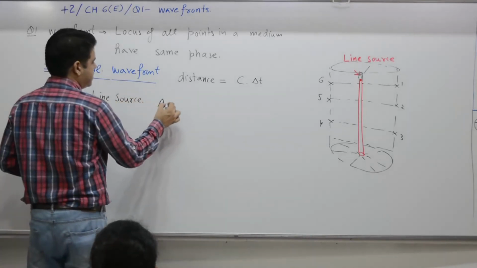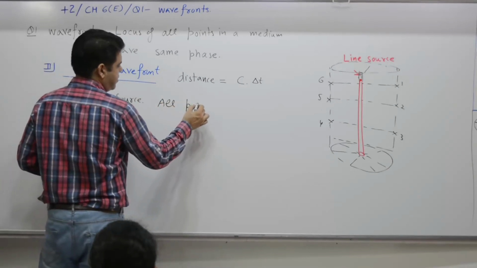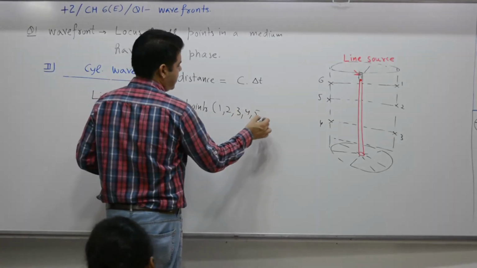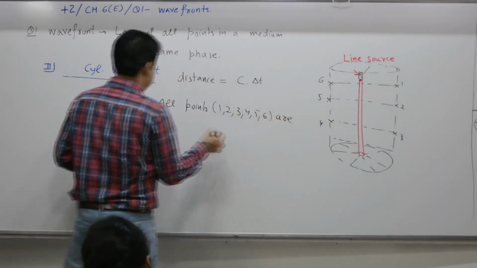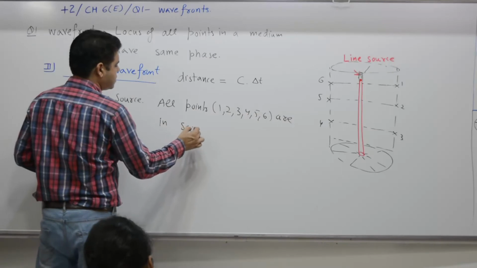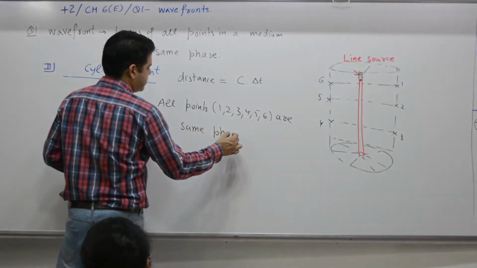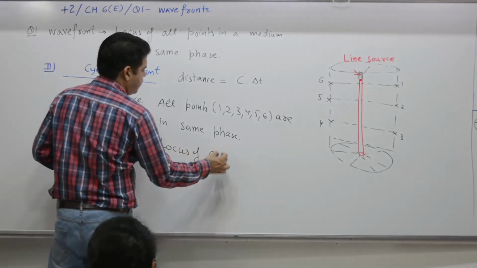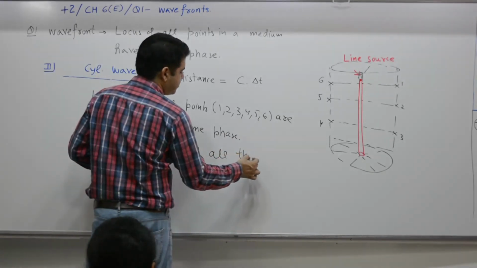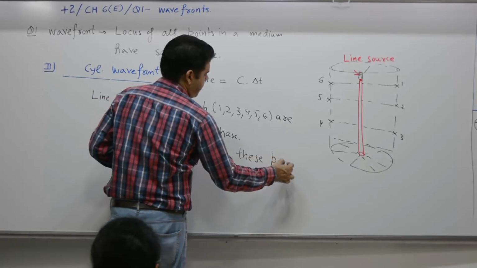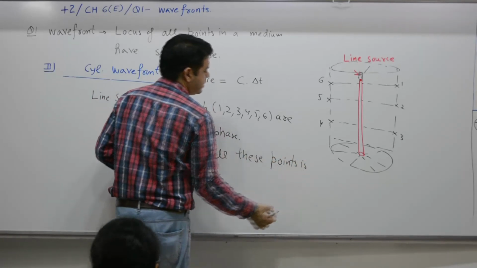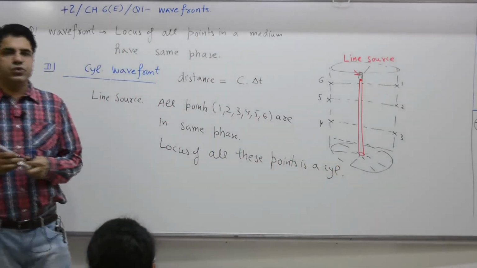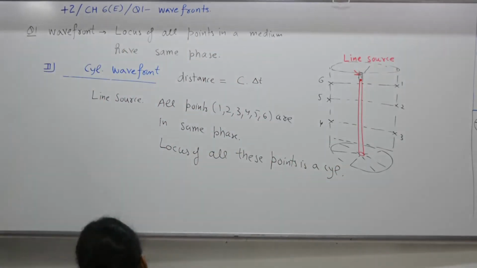All points 1, 2, 3, 4, 5, 6 are in the same phase. Locus of all these points is a cylinder. 2 minutes with you to write.